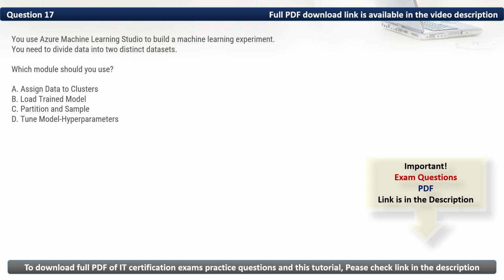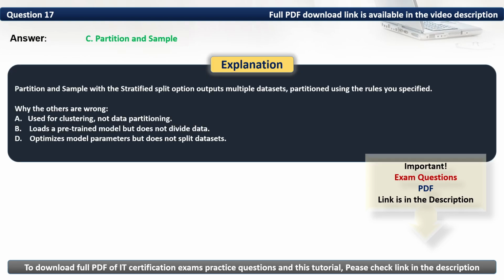Then we have B. Load trained model. It loads a pre-trained model but does not divide data. Then we have D. Tune model hyperparameters. It optimizes model parameters but does not split datasets. As such, the module that we should use is partition and sample. Thus, the correct option is C. Partition and sample with the stratified split option outputs multiple datasets partitioned using the rules you specified.